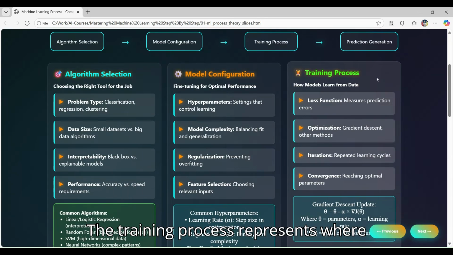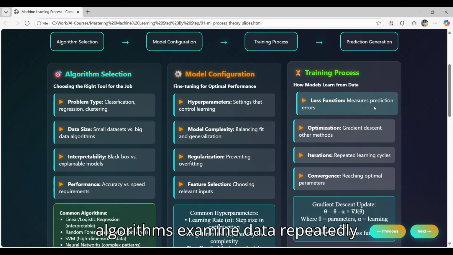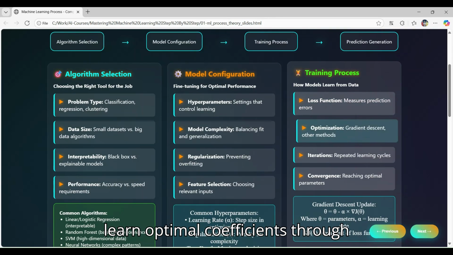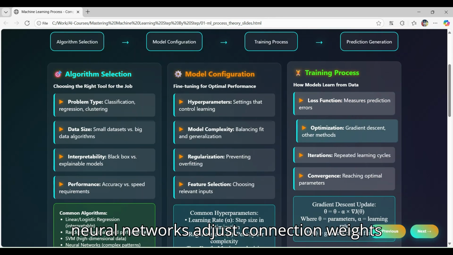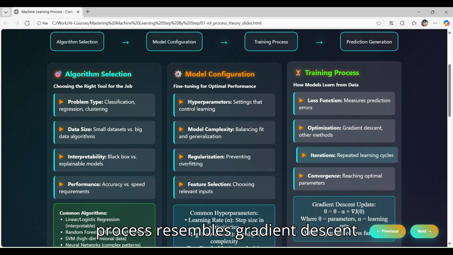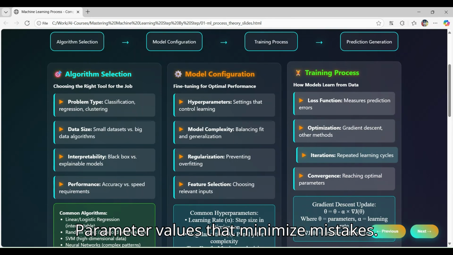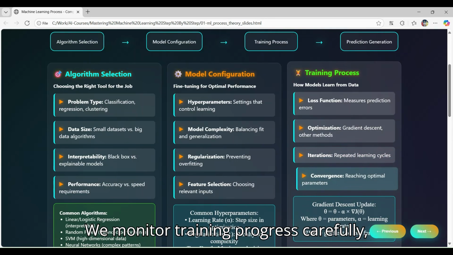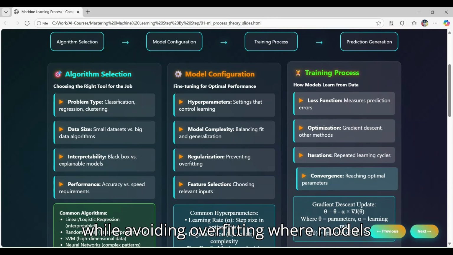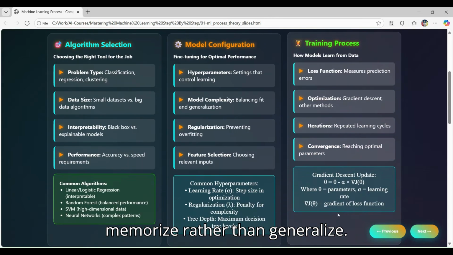The training process represents where learning magic happens as algorithms examine data repeatedly to minimize prediction errors through mathematical optimization. Linear models learn optimal coefficients through techniques like least squares, while neural networks adjust connection weights using backpropagation. This iterative process resembles gradient descent, systematically moving toward parameter values that minimize mistakes. We monitor training progress carefully, watching for signs of effective learning while avoiding overfitting, where models memorize rather than generalize.